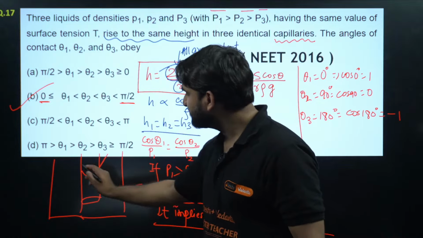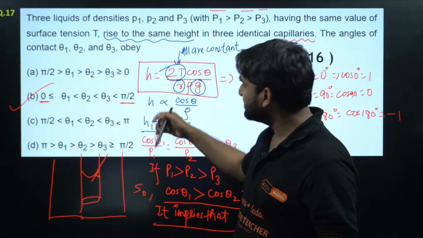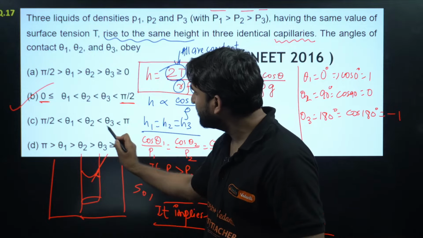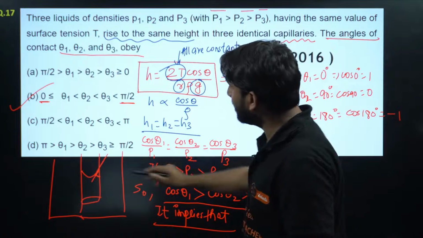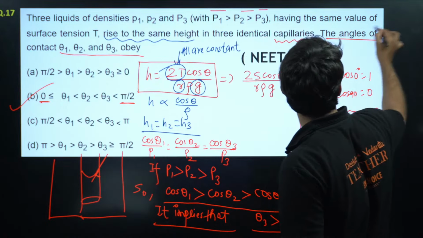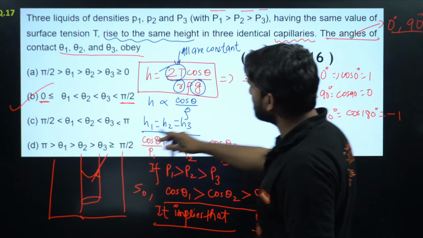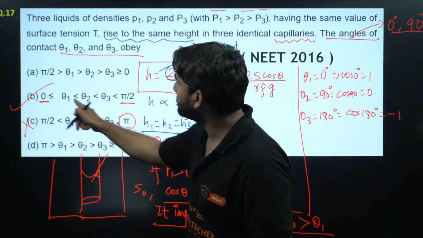So this theta can go maximum 90, so 0 to pi by 2. So for this option, a few students might be confused here also, because this is also following theta 3, theta 2, theta 1. But theta are the angles of contact. And the range of angle of contact will be 0 degree to 90 degree. So we cannot consider this pi. That's why this option will be cancelled here, and only this option will be correct.